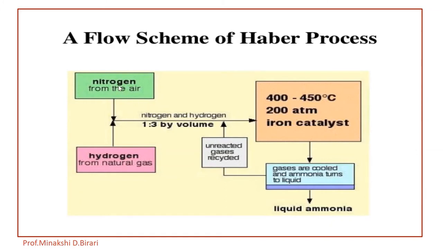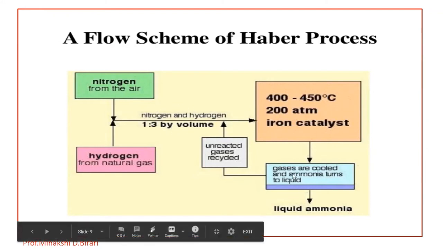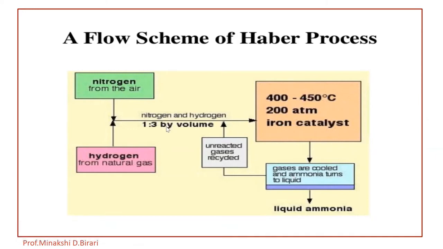So 1 volume of nitrogen and 3 volumes of hydrogen combine to form ammonia, that is NH3. For this manufacturing, a high temperature and pressure are maintained: 400 to 450 degrees Celsius temperature, 200 atmospheric pressure, and the catalyst used for this process is iron.